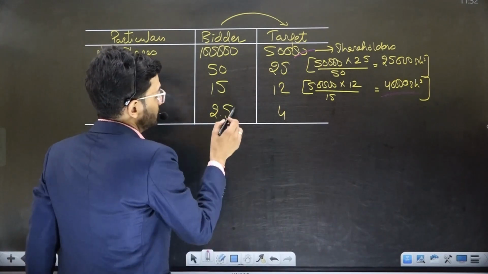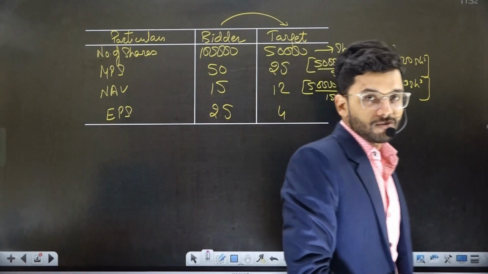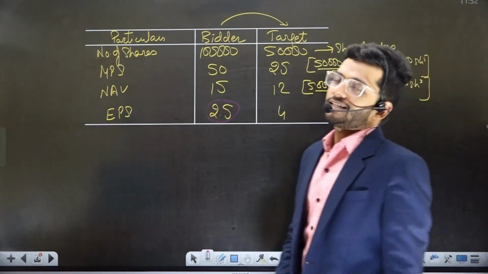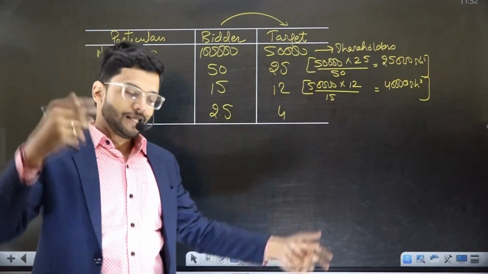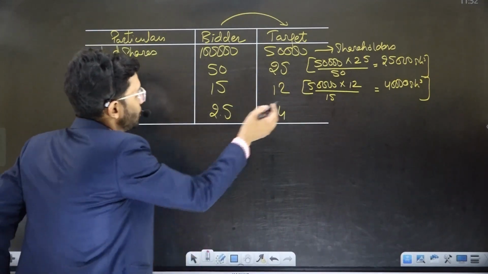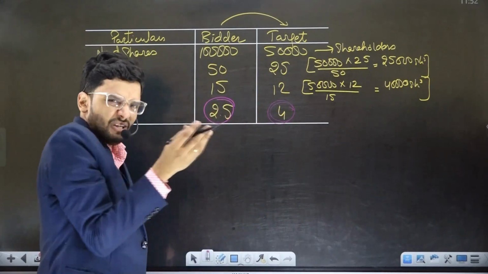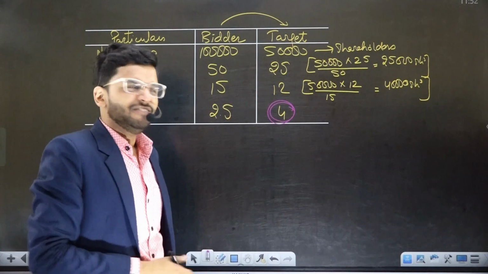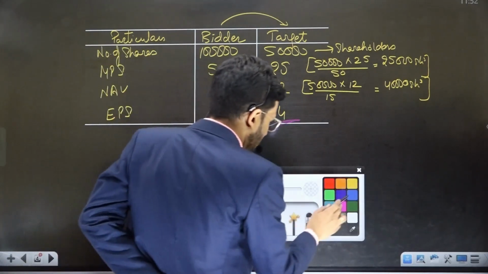But as soon as the game moved to the last parameter, earnings per share, the target company shareholders were dancing and making merry. They said, look, the EPS of our company is 4, and the EPS of your company is only 2.5. We deserve a better deal. So what will happen in case 4?